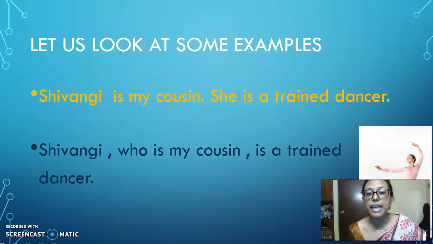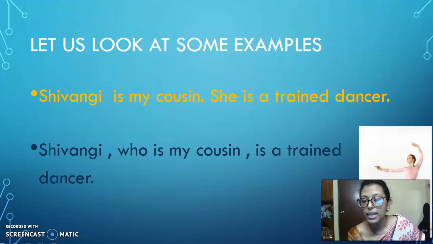Okay, so let us have a glance at some examples. Let us see the very first example. As I told you, whenever we go on saying a particular thing repeatedly, it doesn't sound good, right? On the screen: Shivangi is my cousin. She is a trained dancer.